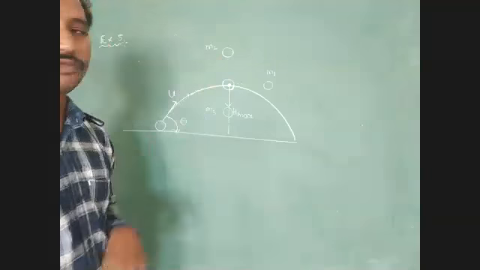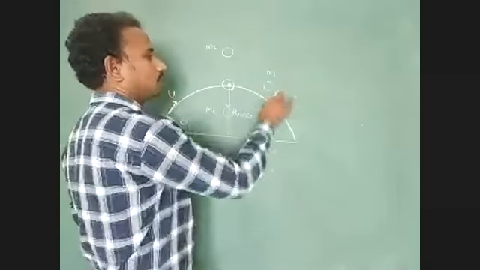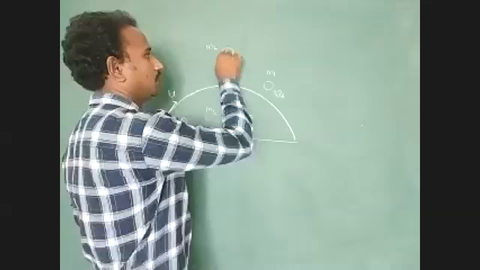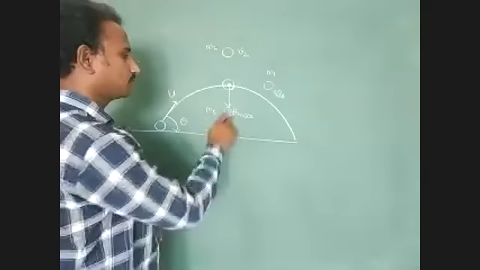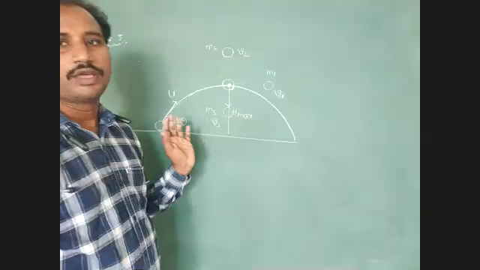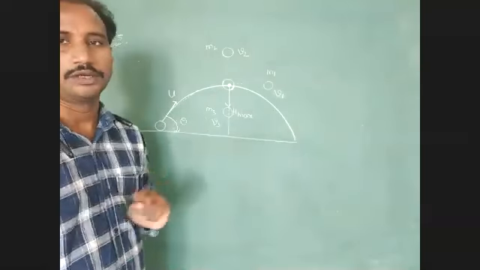The masses are M1, M2, M3. The initial velocity we represent as U1. The final velocity of the first fragment we represent as V1, of the second fragment as V2, and of the third fragment as V3. Now we have to apply the law of conservation of linear momentum at this observation point.